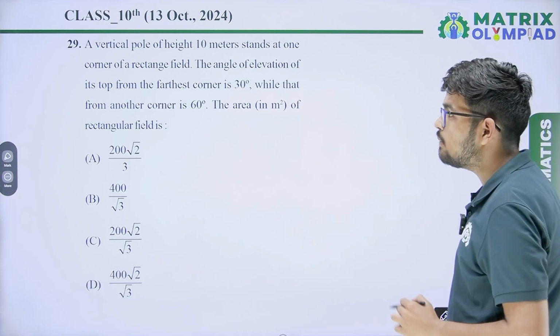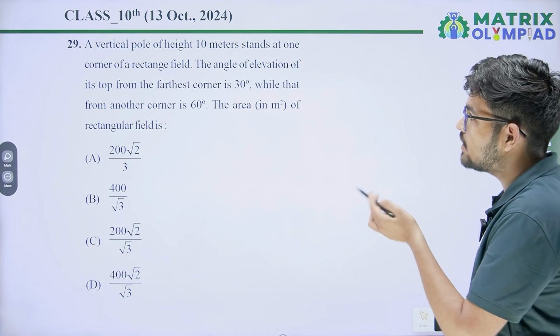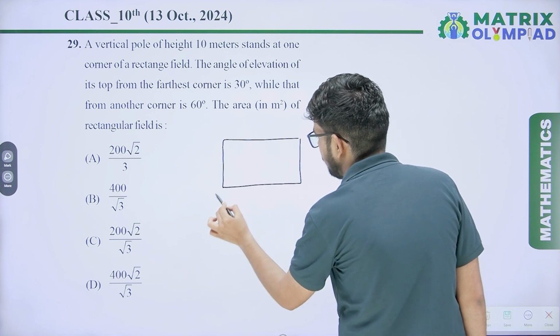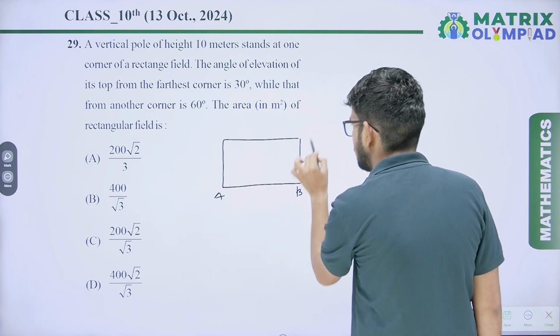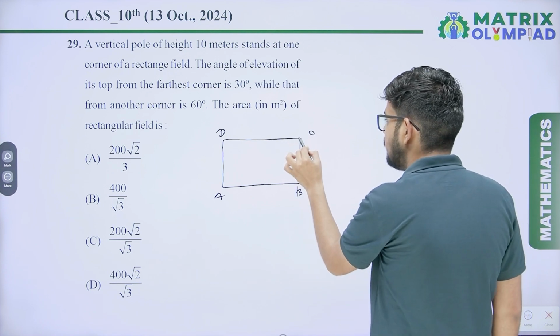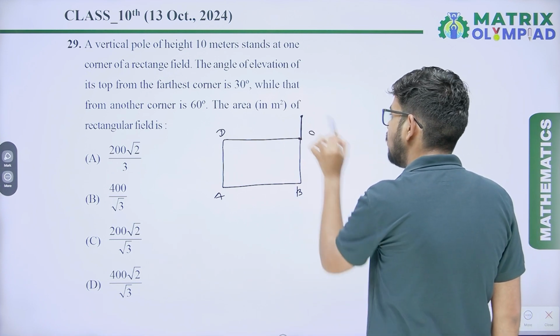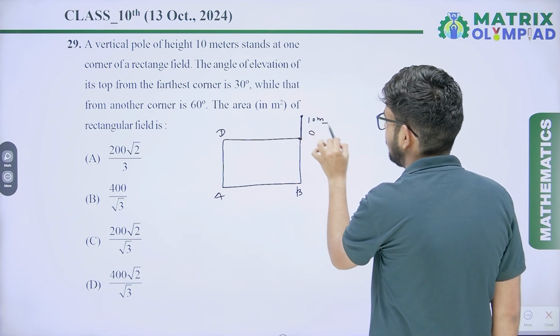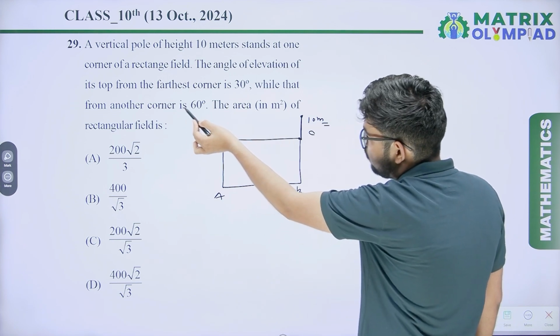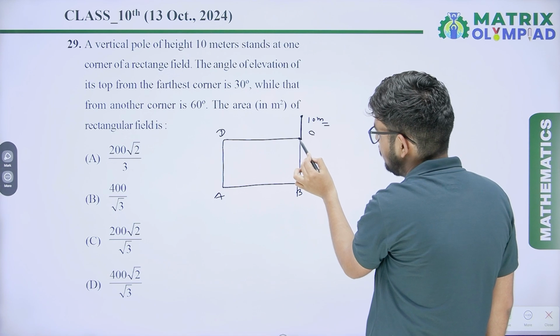Next question: a vertical pole of height 10 meters stands on a corner of a rectangular field. Just assume there is a rectangular field ABCD, and at a corner a pole is standing whose height is 10 meters. The angle of elevation of the top from the farthest point is 30 degrees.